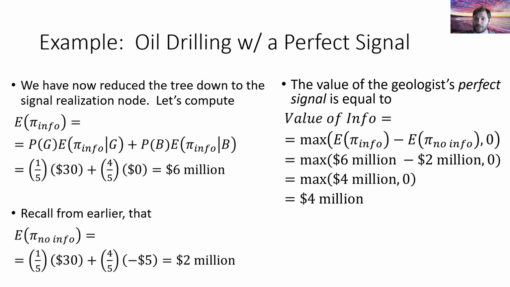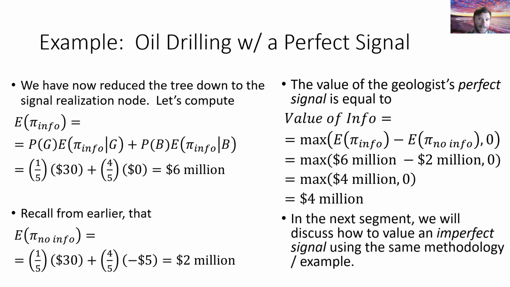In the next segment, we're going to discuss how to value an imperfect signal using the exact same methodology and example we worked through a moment ago. To do that, we're basically going to revisit that same pivot table or that confusion matrix that showed us the relative frequency of the past successes and failures of both our drill sites and the geologist signal. And we're going to think about changing that data a little bit, not so that we're changing nature's distribution of oil in the ground. We're still going to keep a 20-80 distribution of oil, but we're going to have our geologists make some mistakes given that distribution. And that is what we will talk about in the next segment. Hope to see you then.